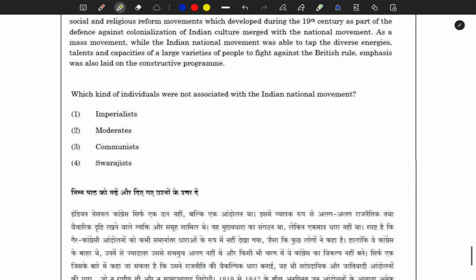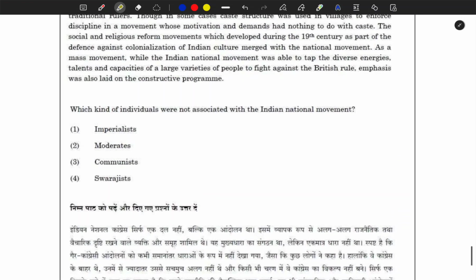Again, I'm not going to read it again. What kind of individuals were not associated with the Indian national movement? That question was of easy nature. Why would imperialists be associated with the national movement? Apart from a few instances, like A.O. Hume and William Wedderburn helping to raise the Indian National Congress and in its establishment, those were not actually imperialists.